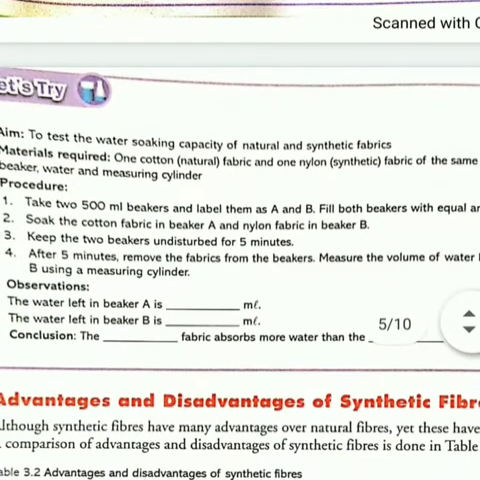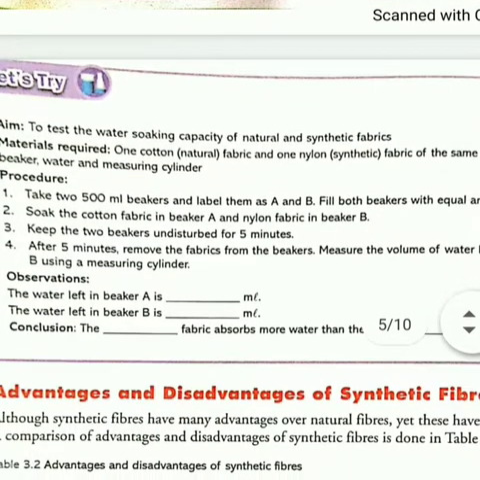then one more experiment is given to you to test the water soaking capacity of natural fibers and synthetic fibers. You will see that we have cotton fabric and nylon fabric. You know that nylon fabric absorbs very little water, and it takes less water and dries up faster.